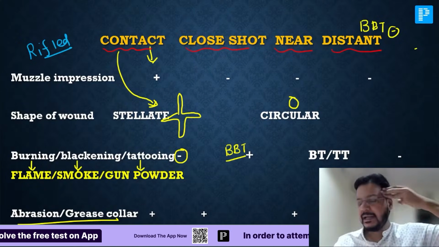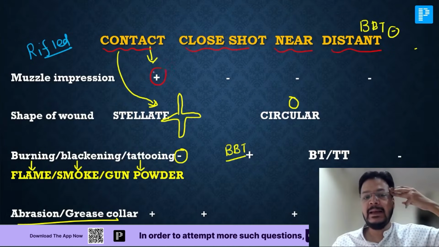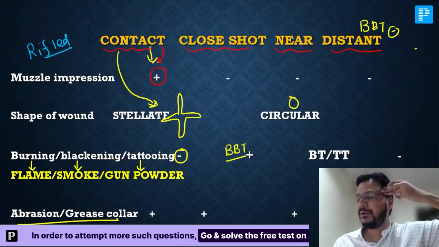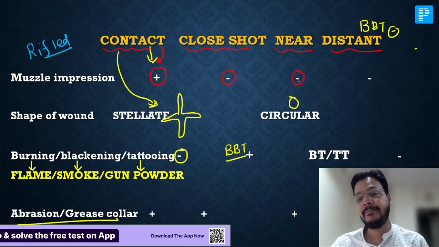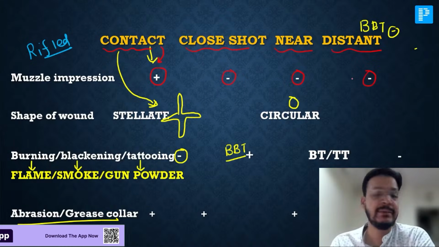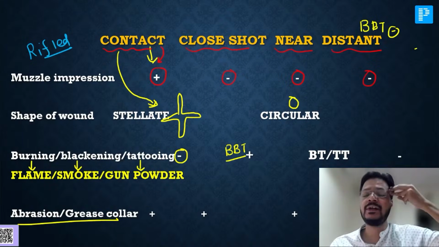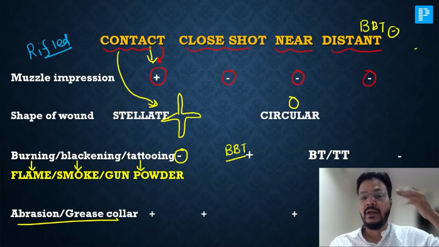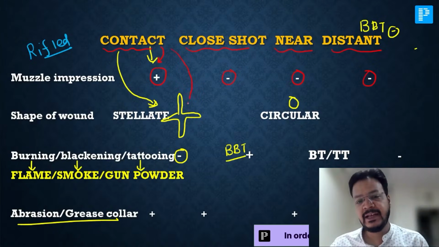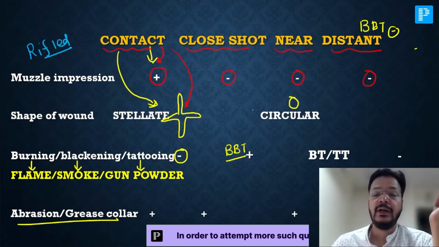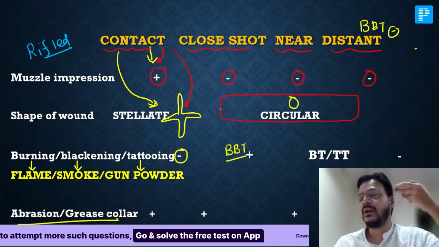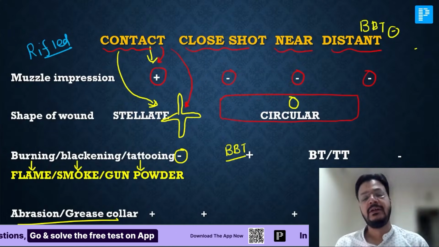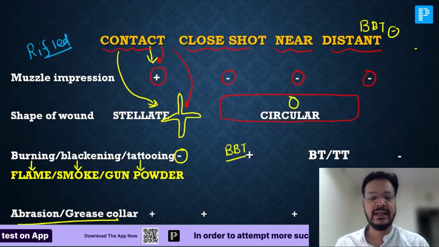Contact shot. Contact is a contact. So muzzle impression is present in the contact shot because there is contact of the weapon. In all remaining, muzzle impression is absent. Only in contact shot, muzzle impression is present. In contact shot, there will be a stellate or star shape. All remaining are circular shape. In contact, there will be more pressure.